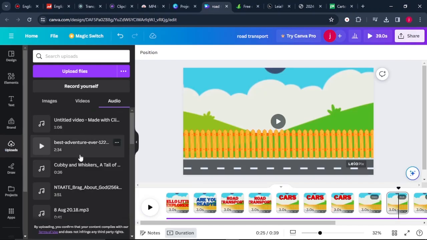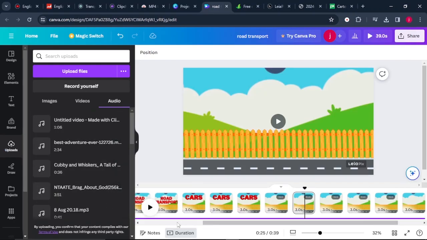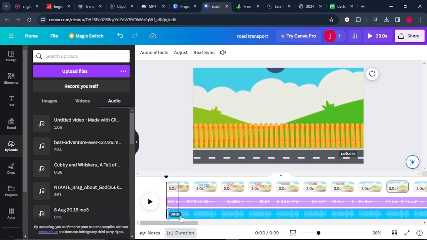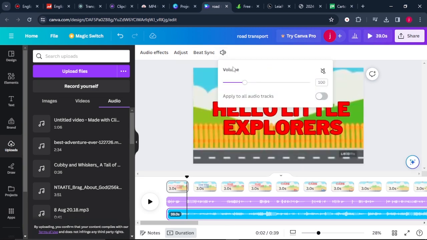Upload your audio here and drag it to your timeline. Okay, so you can drag your audio like this. Once you drag your audio, I would love you first of all to click on your audio and come to where there's a speaker here and adjust your volume. What we can simply do here is listen to them and see the way they sound.